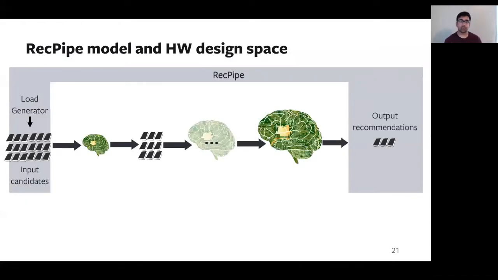To study this design space, we designed the RecPipe infrastructure that's shown here. In the middle, we see the multi-stage recommendation workload, where each stage implements a pre-trained neural recommendation model in order to score items.